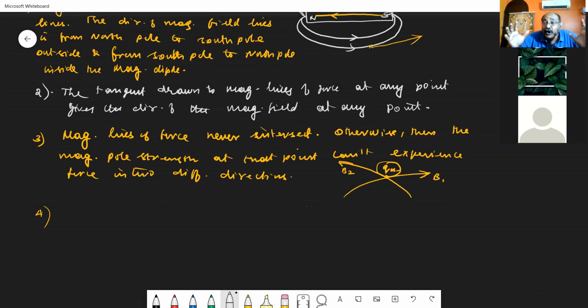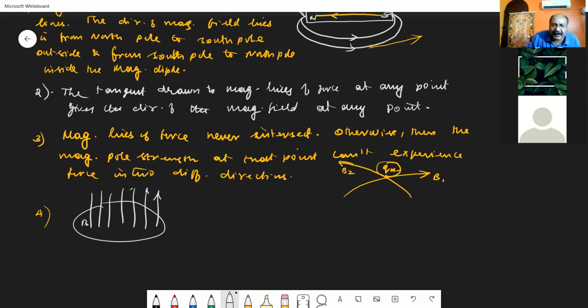The degree of closeness of the magnetic field. See, when you are considering a magnetic field, I am taking a magnetic field B. In this magnetic field, you have magnetic lines passing through perpendicularly. If you are considering these magnetic field lines passing normally or perpendicularly through the surface, the magnetic field lines may be closer or the magnetic field lines may be far away.